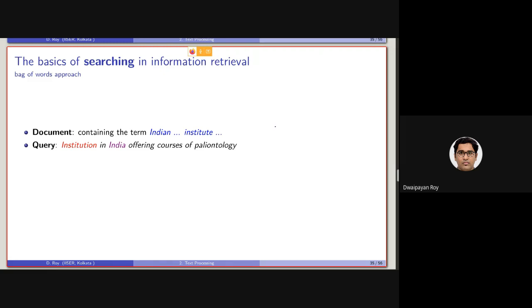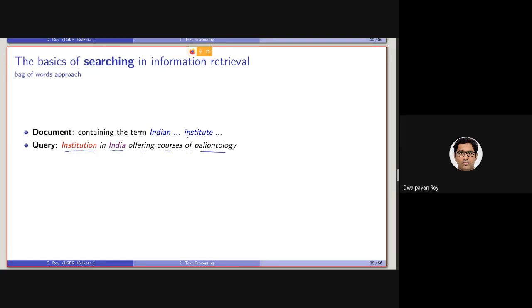Let's say the query is institution in India offering course of, I don't know what this is, it is a wrongly written paleontology. Now, look at the situation of this and this.